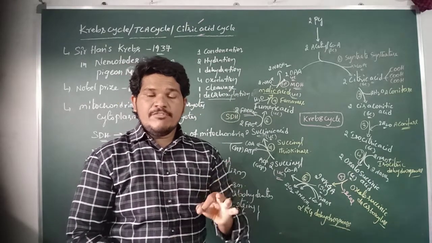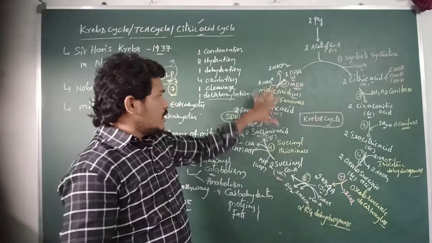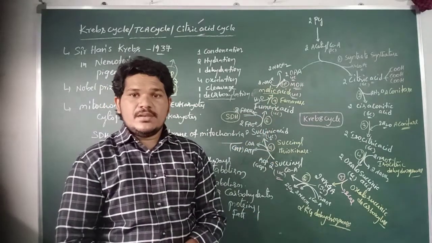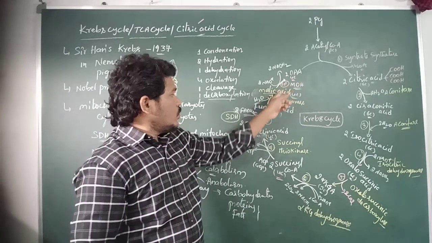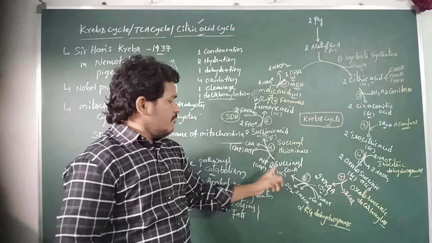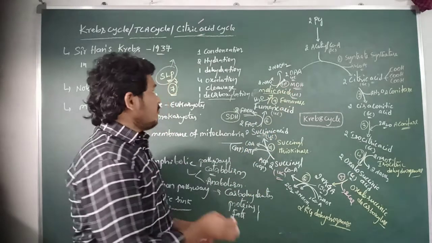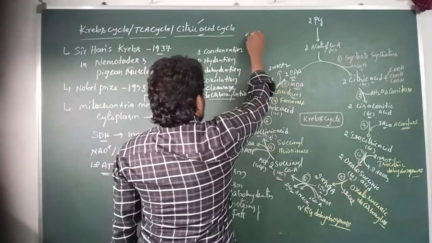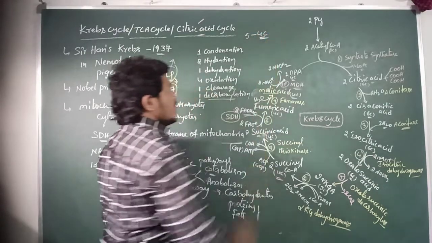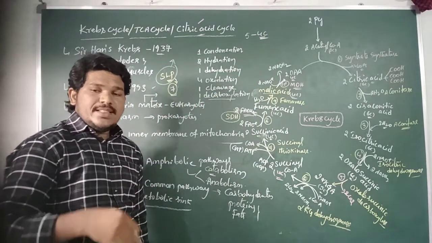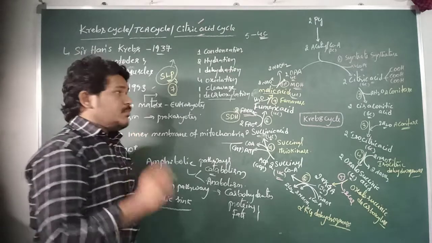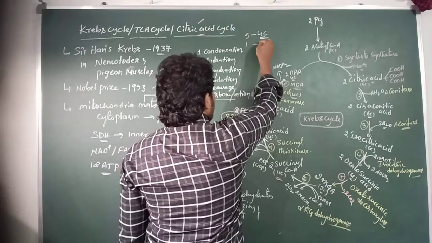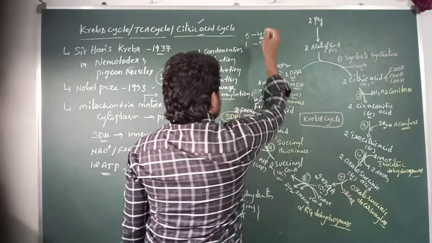And how many 4-carbon compounds in the Krebs cycle? 1, 2, 3, 4 and 5. So there are 5 4-carbon compounds in the Krebs cycle. And there is only one 5-carbon compound, alpha ketoglutaric acid.